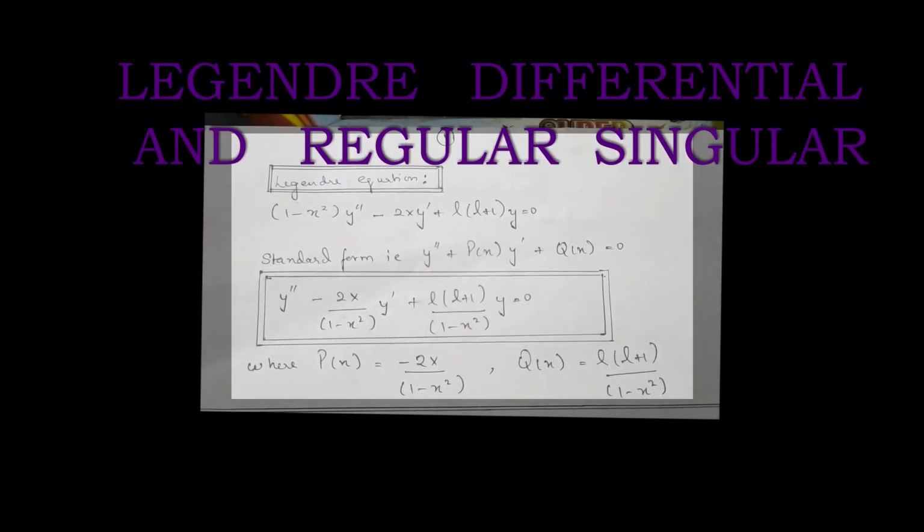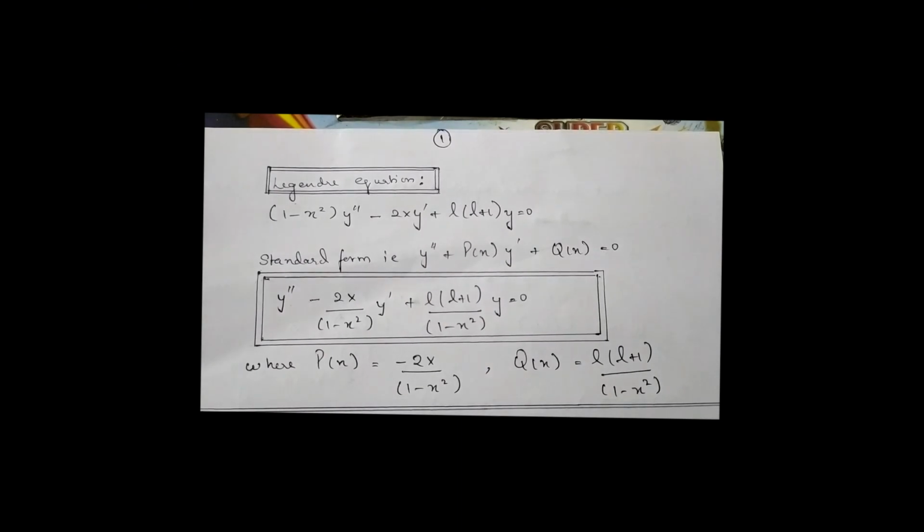Okay, so now first we're going to see Legendre's equation. This is the linear differential equation and it is of the second order. As we can see, the standard form is y double dash plus p of x y dash plus q of x is equal to 0. This is the standard form.